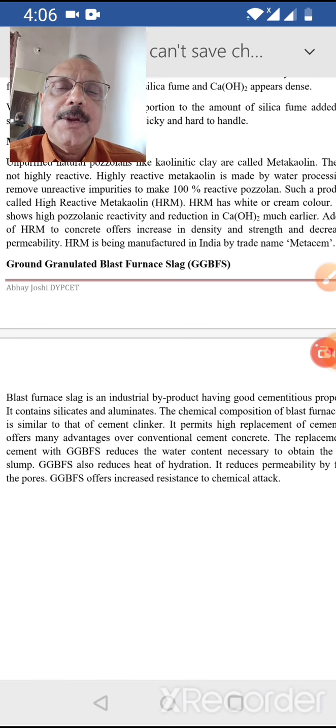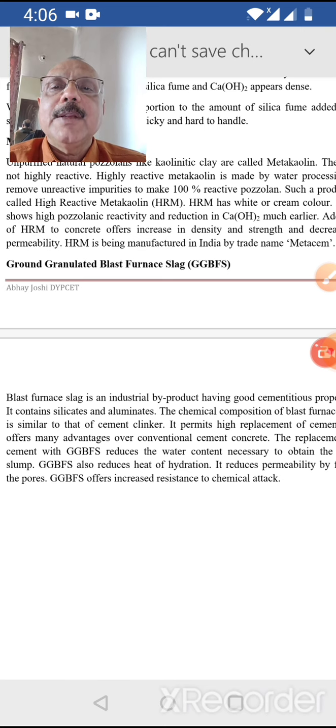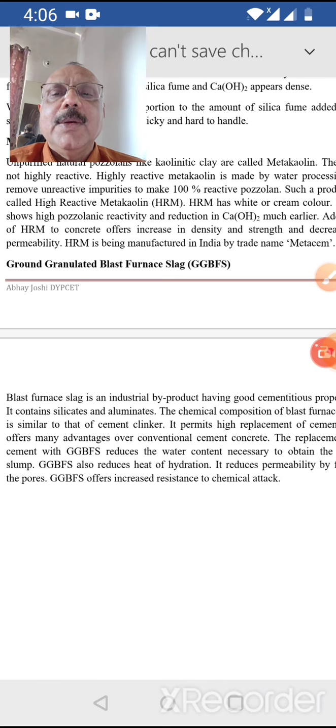In part 1 we also discussed what admixtures are, what the purpose of using admixtures in concrete is, what the necessity and advantages are, and various types of chemical admixtures like plasticizers, super plasticizers, retarders, accelerators and air entraining agents. In the second part we discussed pozzolanic or mineral admixtures.